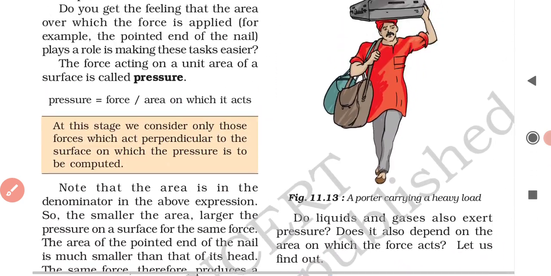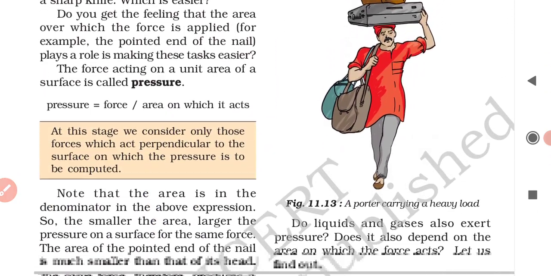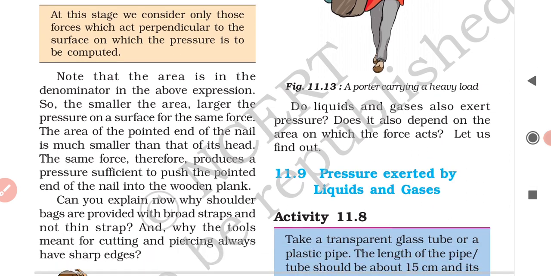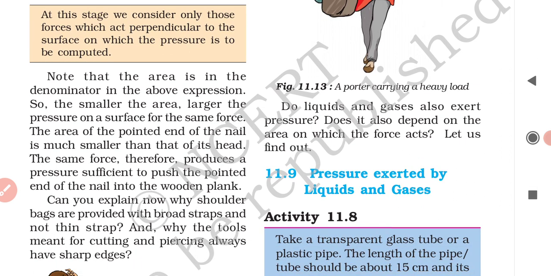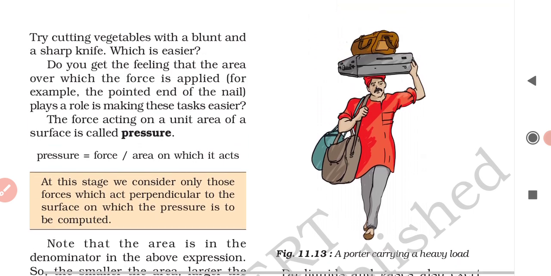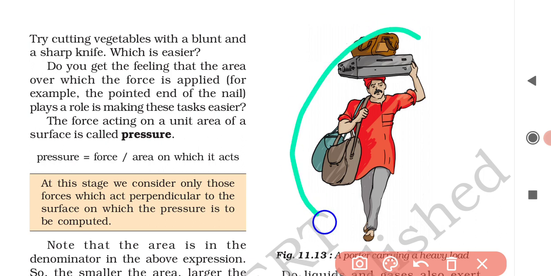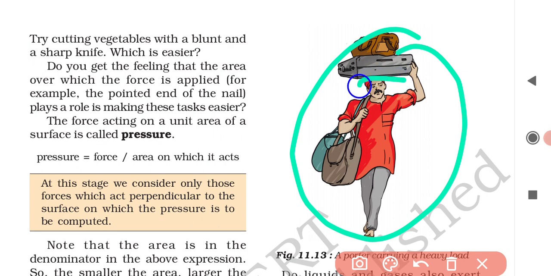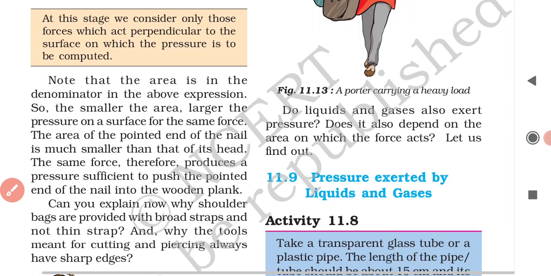Okay, understood about pressure. That means pressure is what? Pressure is equal to force by area. Force acting on a unit area of the object is called pressure. So see, this is the picture of how a porter is carrying a heavy load by placing a round and thick piece of cloth over their head. They are placing the heavy load on their head.